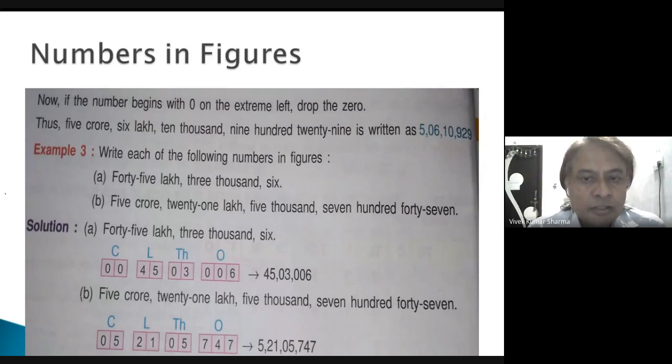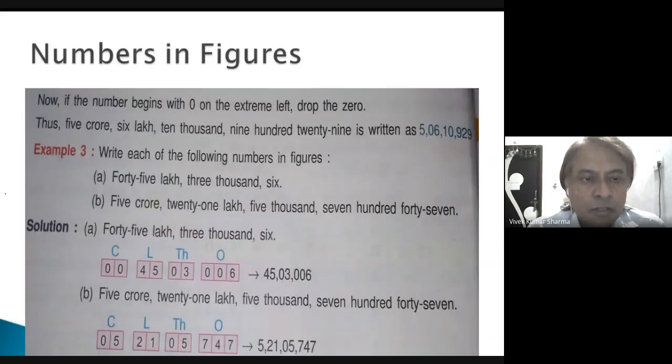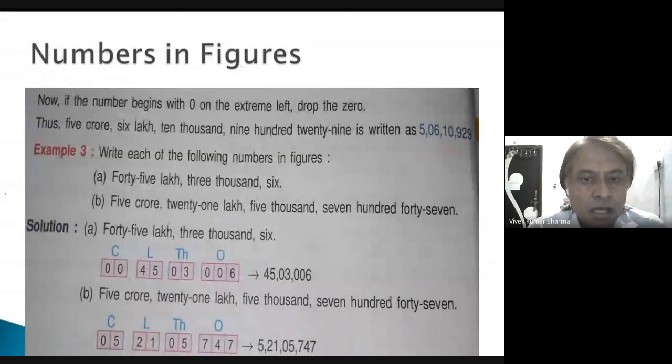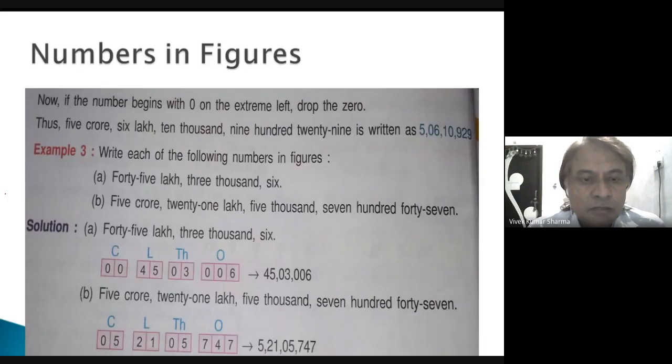Okay, so in this way, if the number begins with 0 on the extreme left, drop the 0. So in the first example, we drop the 0 of the crore period, and we start with 45 lakh 3,006. In 5 crore 21 lakh 5,747, we will drop the 0 of crore. Okay, so the 0 that exists on the extreme left, we drop that 0.